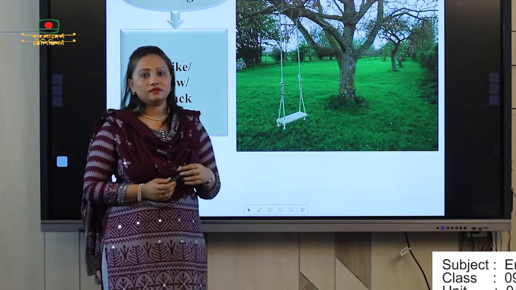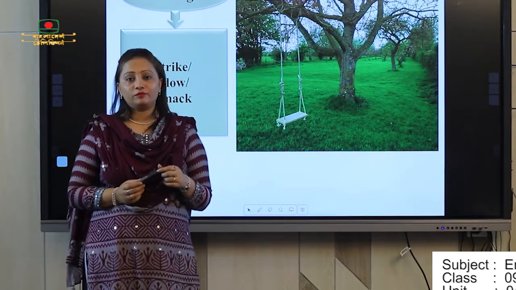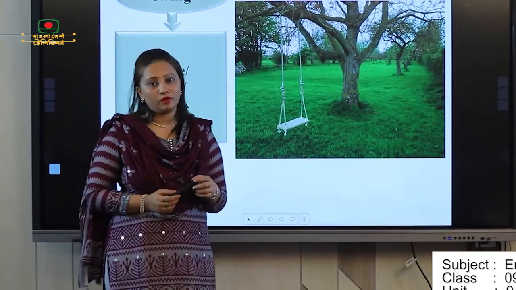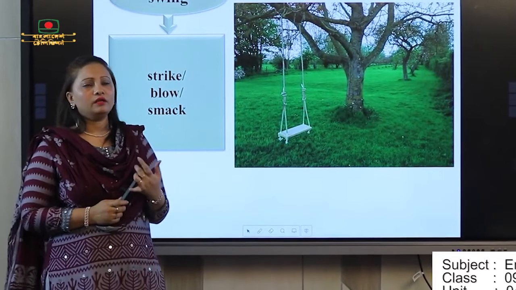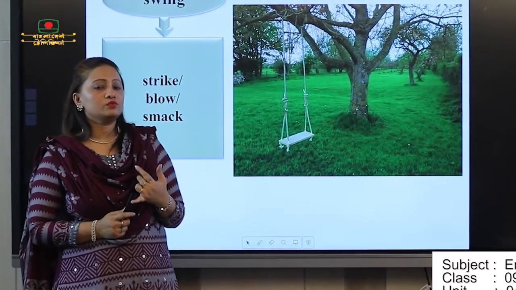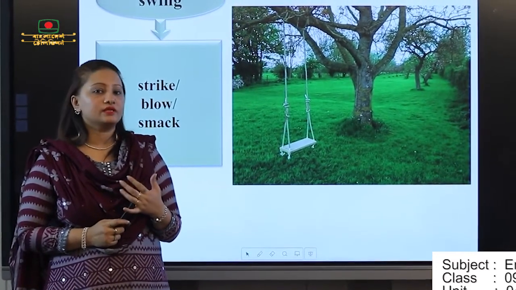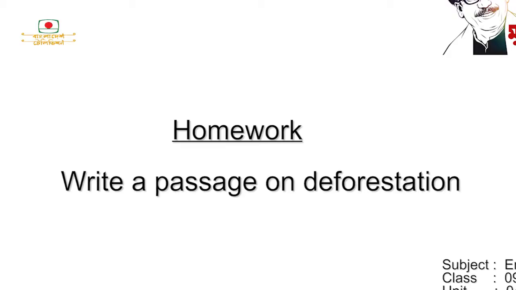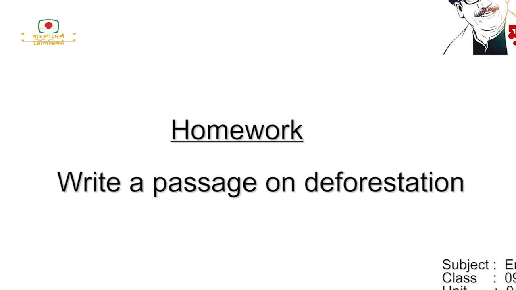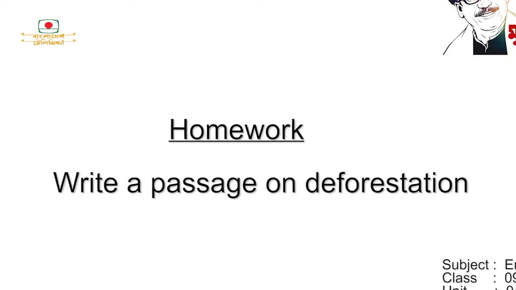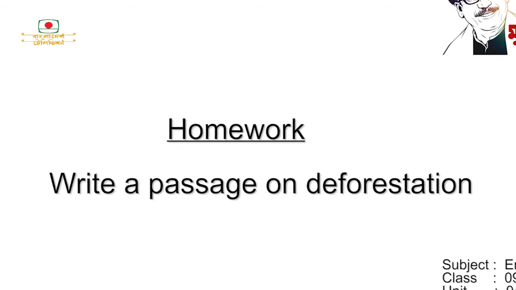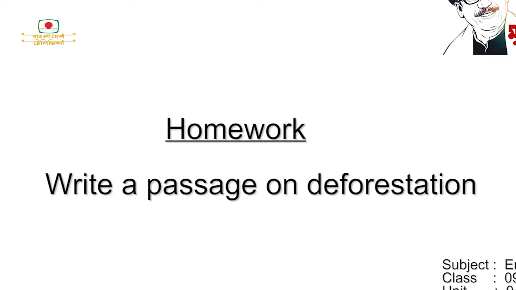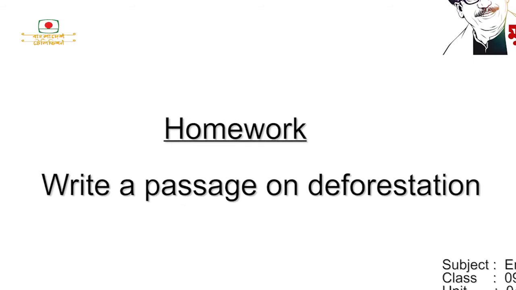So after reading the lesson, what we learn is our food problems, basically the important problems. And one important paragraph from the passage is that we don't need to cut our trees in Bangladesh. So the important paragraph is deforestation. You can write it in your copy. That can be considered your homework, because whenever your school is open, you can drop it to your teacher as homework.